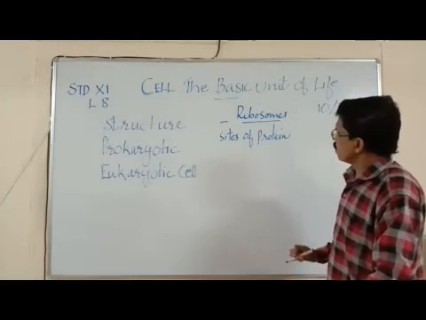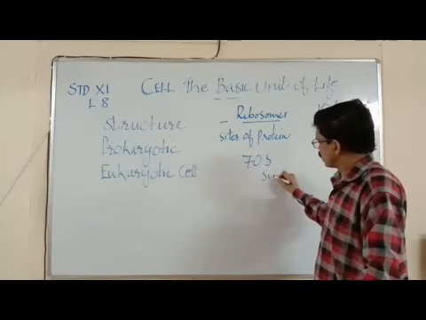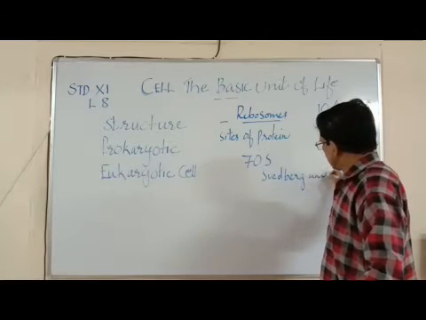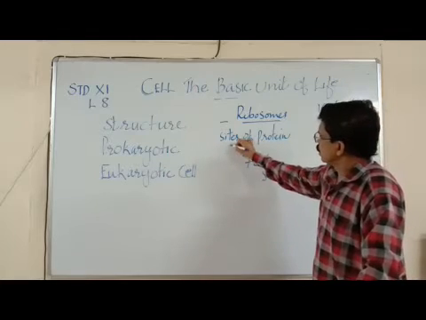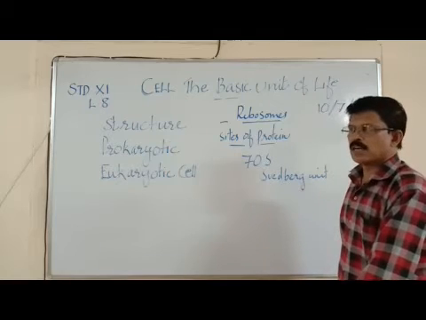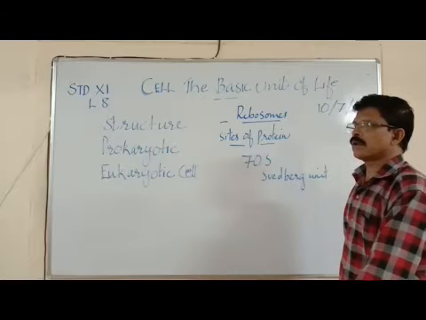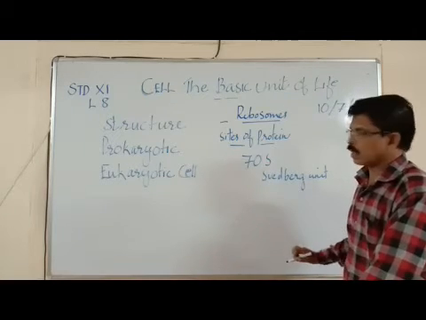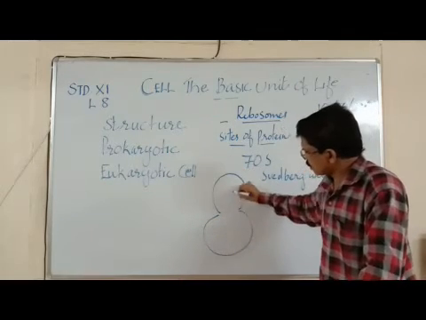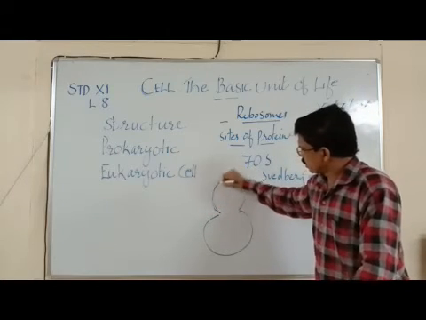There is a ribosome which we call 70S. S means Svedberg unit. This is the unit of measuring the size of ribosomes while centrifuging. While centrifuging we can identify the size of the bacteria and the size of the ribosomes, and the ribosomes are usually made up of two subunits. One is the large subunit and the other is the small subunit.